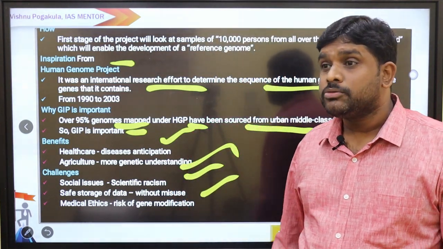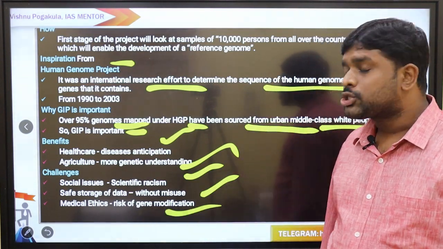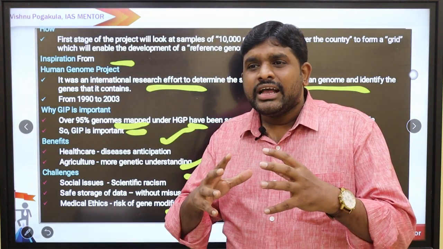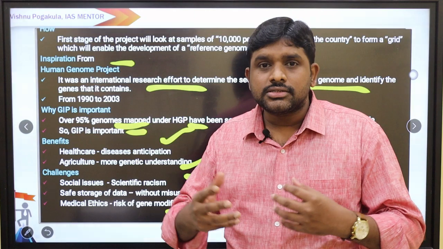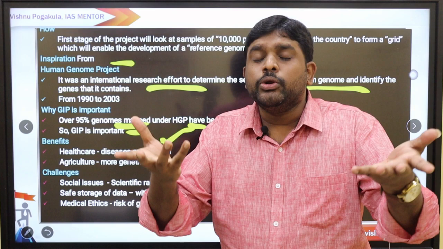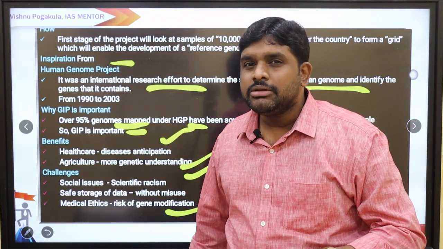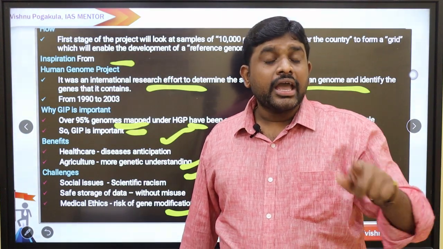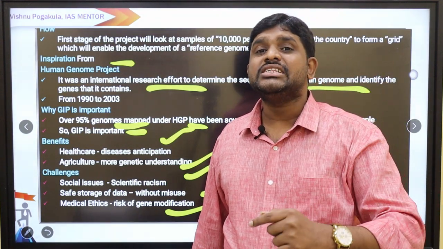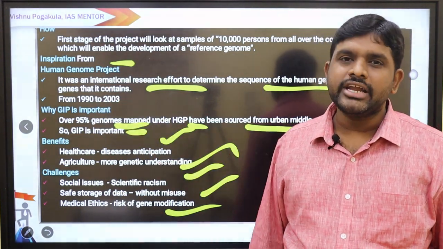Safe storage of data without misuse. Those data which we are getting in the form of genomes, we need to save. Medical ethics, risk of gene modification. There is a chance of gene modification. There is a chance of eugenics, a concept whereby desired genes are made. But only rich people can afford it, because we need to pay the scientists or medical researchers. Only the higher people will get their genes modified. Then what about the lower people? Hence there is a problem of eugenics, scientific modifications according to the demand for desirable genes. That is one of the negatives of this challenge of the Genome India Project.